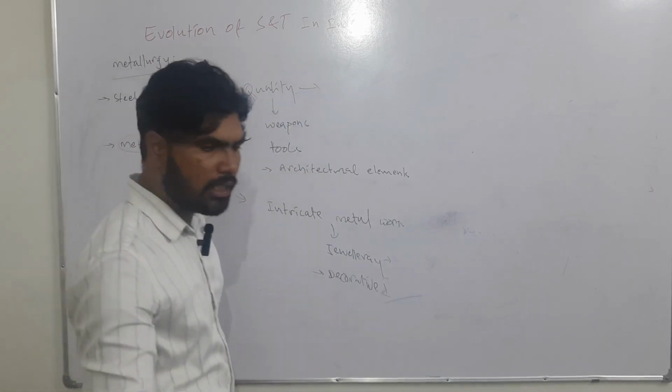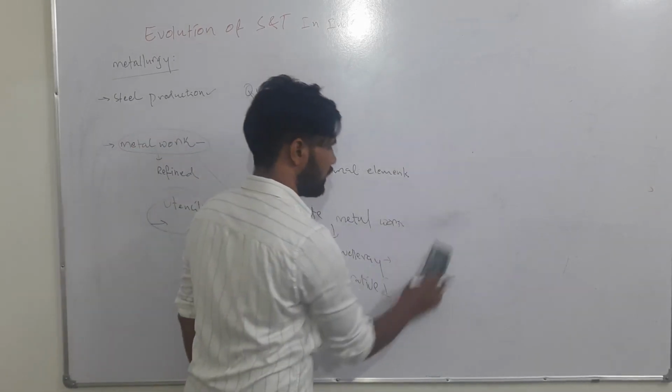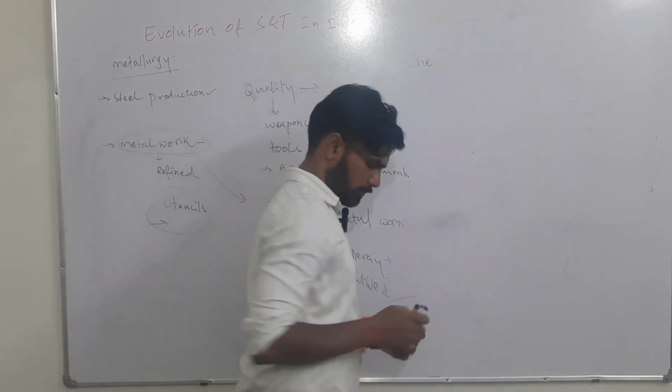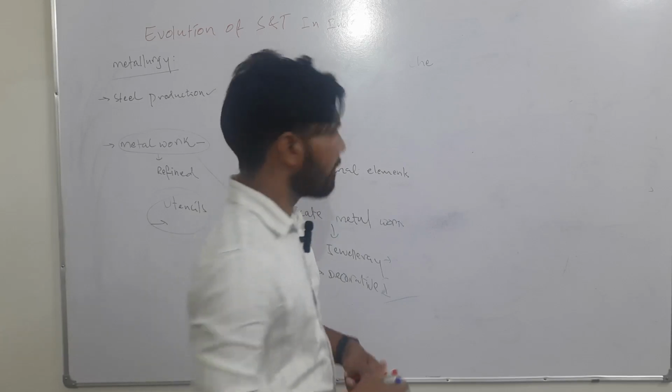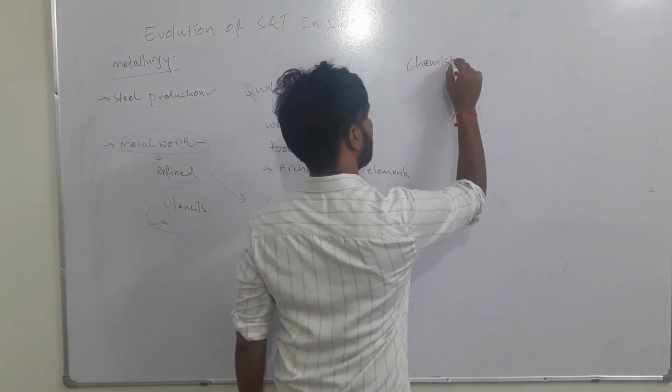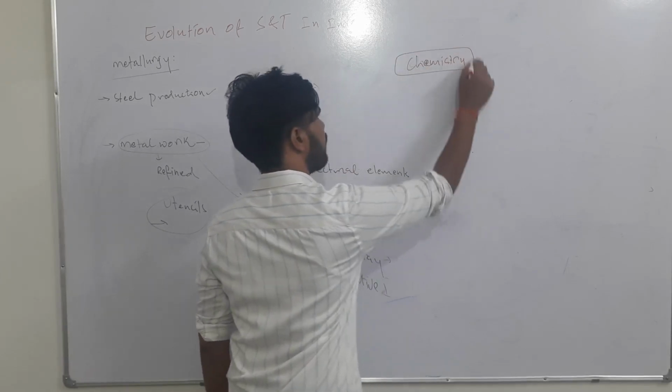Apart from that, other advancements were there in other areas also. The first one is chemistry. Metallurgy is a part of chemistry.